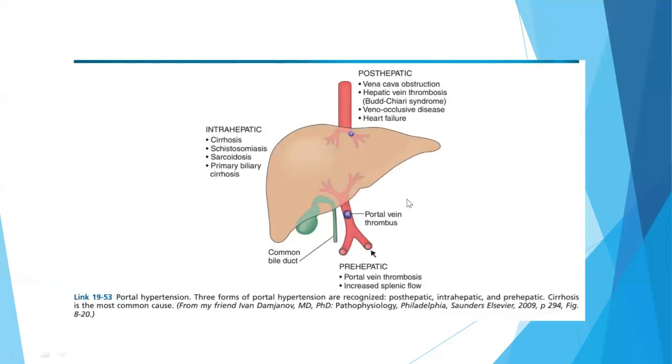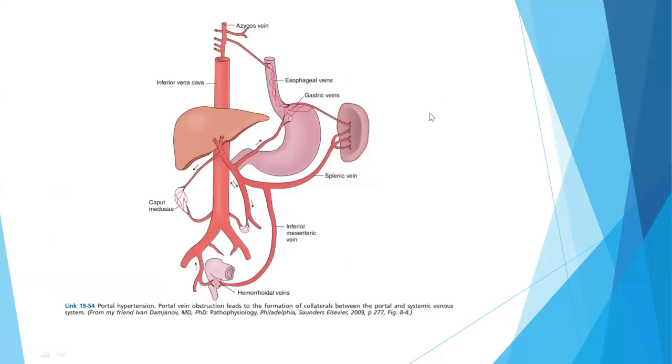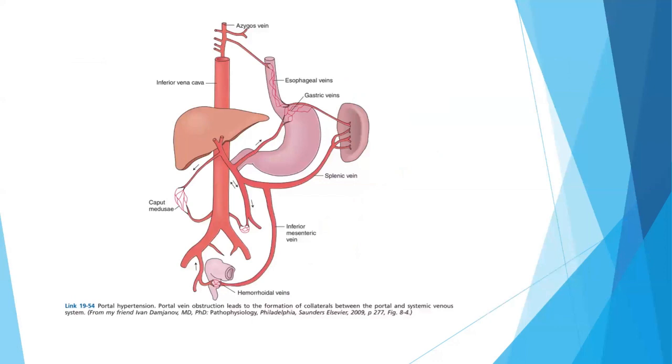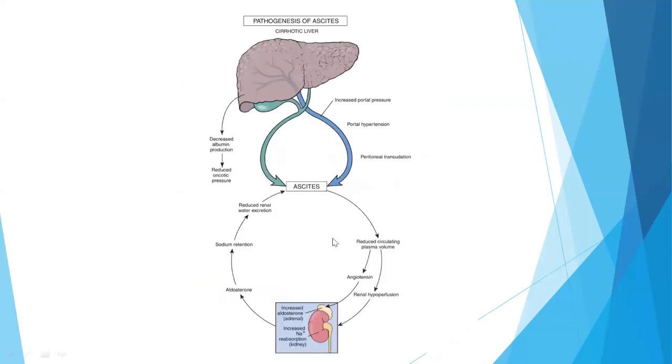Here you can see the prehepatic, intrahepatic, and posthepatic causes of portal hypertension. The prehepatic are portal vein thrombosis and increased splenic flow. Intrahepatic are cirrhosis, schistosomiasis, sarcoidosis, and primary biliary cirrhosis. The posthepatic causes are vena cava obstruction, hepatic vein thrombosis, veno-occlusive disease, or heart failure. Now, these are the manifestations where it can be seen. We have already discussed caput medusae, esophageal varices, and hemorrhoidal veins or rectal varices.